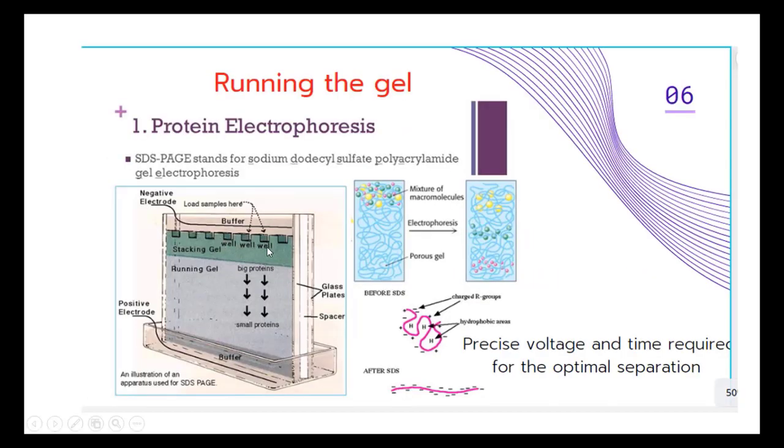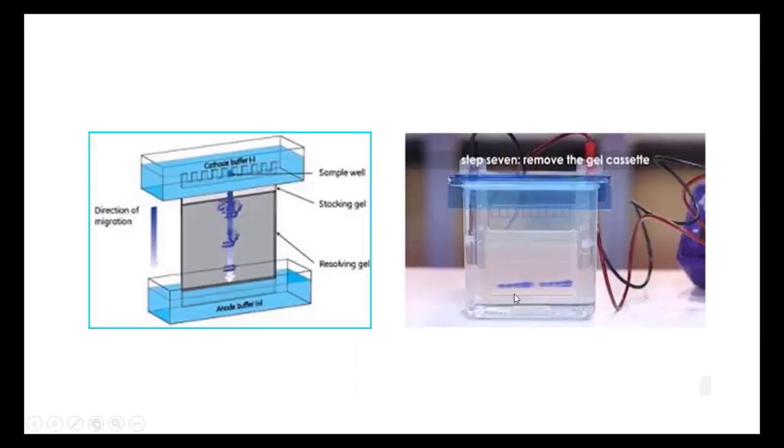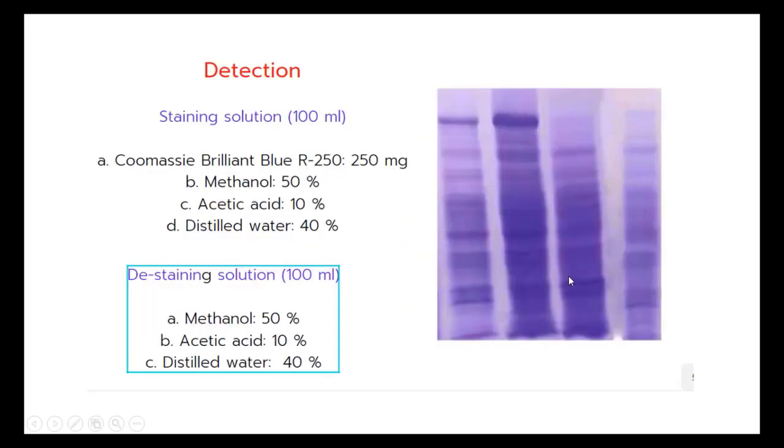After the application of sample, you should connect the power pack to the electrophoresis apparatus. The sample migrates towards the bottom, that means from the negative charge to the positive charge, where the bromophenol blue acts as the tracking dye. When it reaches the end of the gel, you should switch off the power pack. In this way the bromophenol blue tracking dye moves to the end of the gel. After it reaches the bottom, you should remove the gel plate, remove the gel, and transfer it into the staining solution.